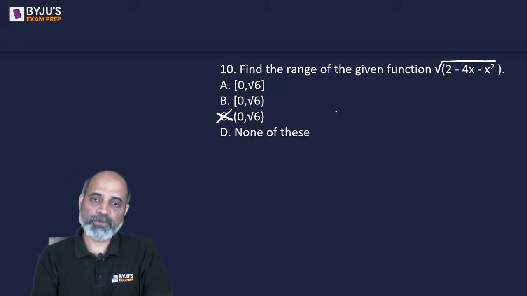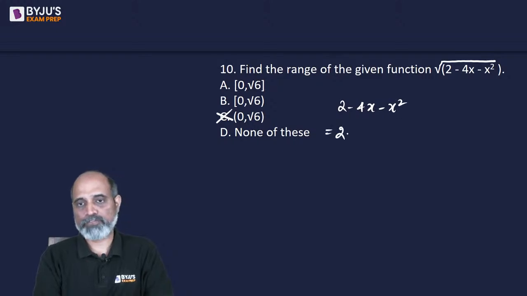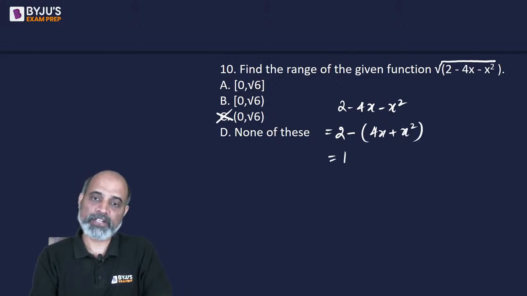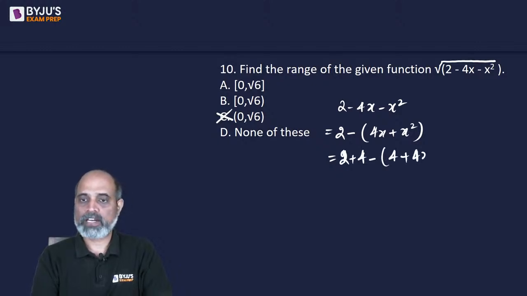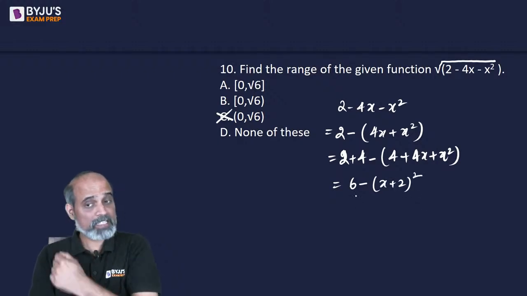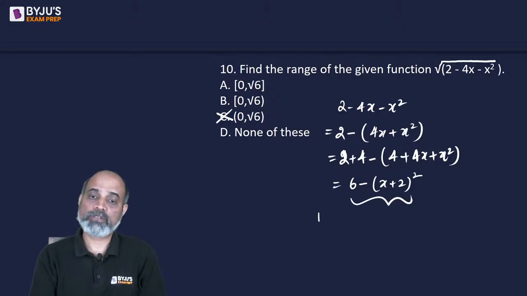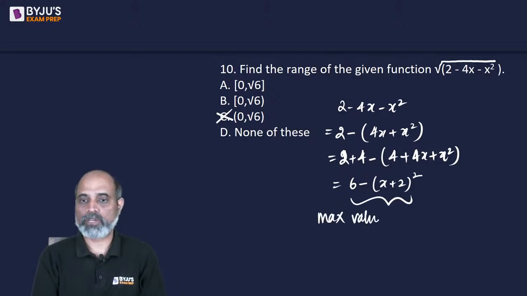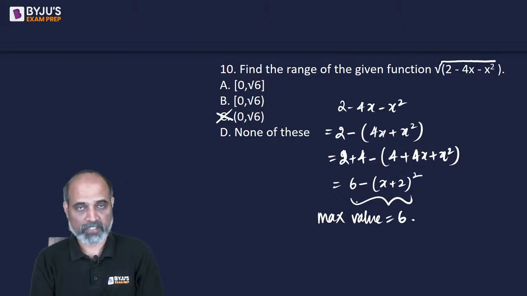So what I'm going to do is make a perfect square from here. So I get 4x plus x square. That would mean if I want to make a perfect square, I need to add 4 and I need to subtract 4 so that I'm able to make a perfect square from the bracket. So this becomes 6 minus x plus 2 whole square, right? Now this is a quadratic whose maximum value is going to be the number outside, which is 6, right?